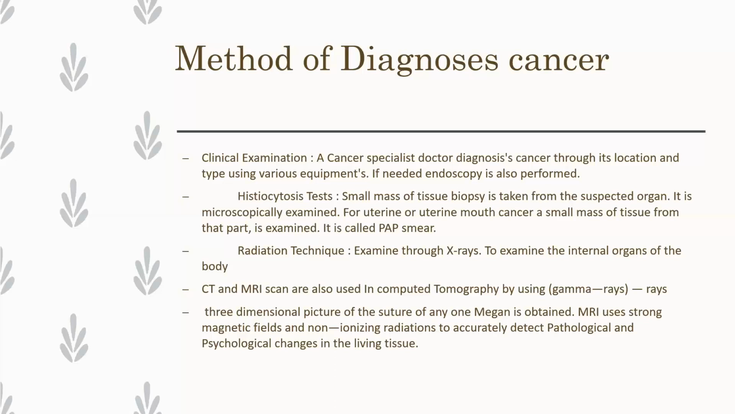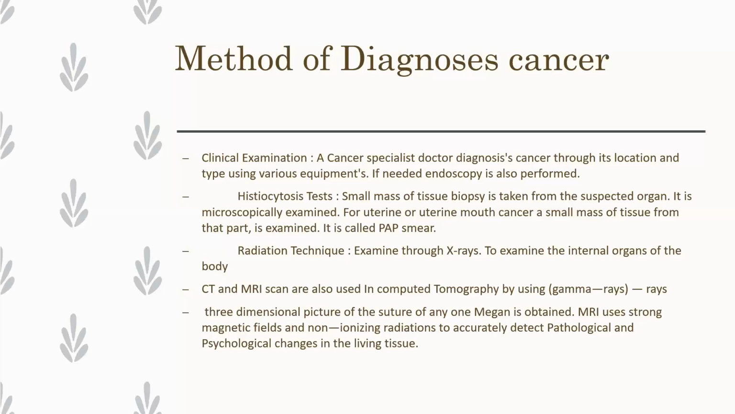A small mass of tissue is taken from the suspected organ, or from anywhere that cancer has occurred. Then it is examined under the microscope to check which part of that tissue or organ has the cancer. This process is called Pap smear.